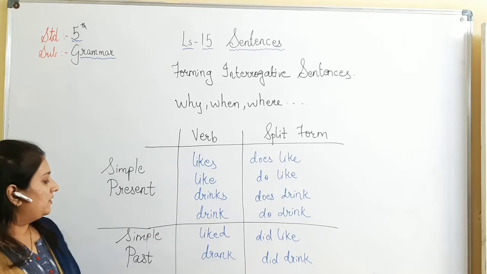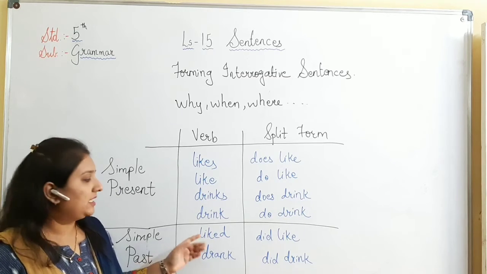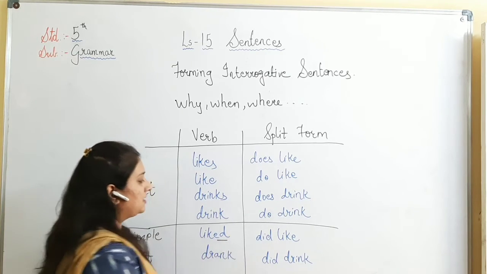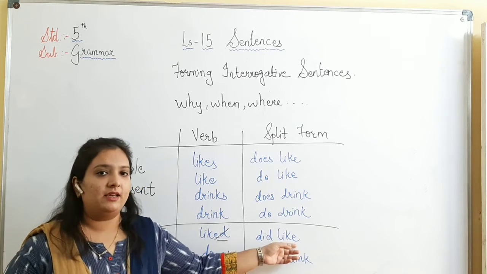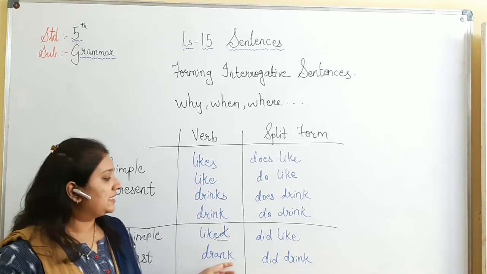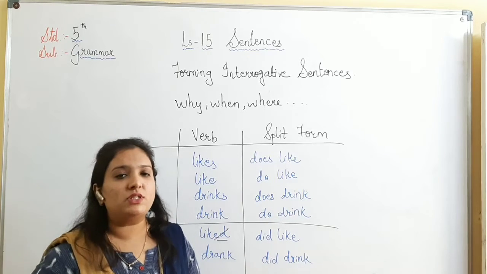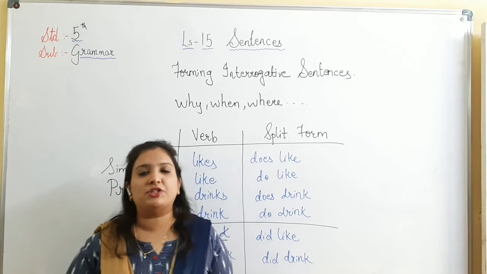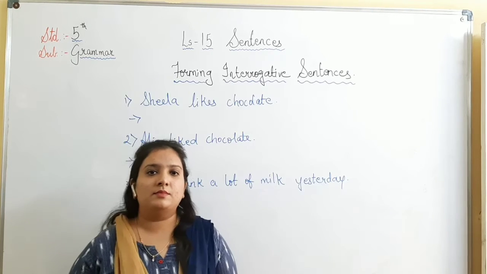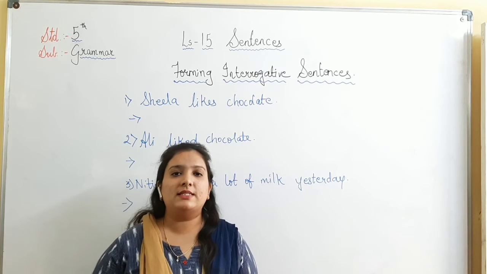Okay? But if the verb is in simple past, what will we say? If it is liked, ed, so it is simple past. So we will cut ed and we will just say did like. If it is drank, we will say did drink. So these are some set of rules which we need to follow if we change the statement into question or question into statements. Now let us look at some examples of how to form interrogative sentences.